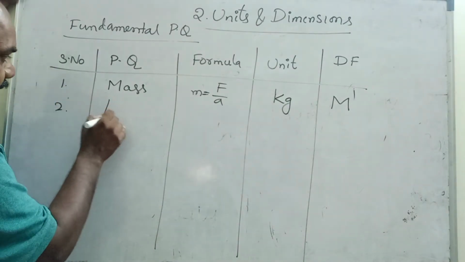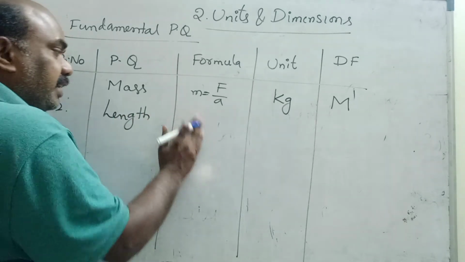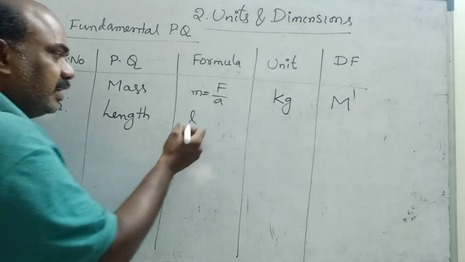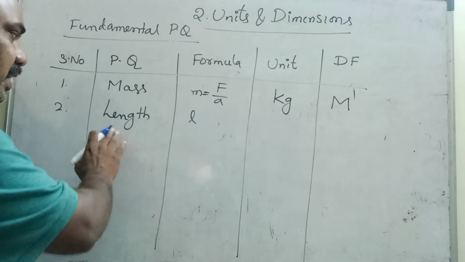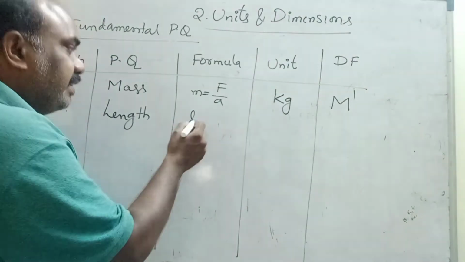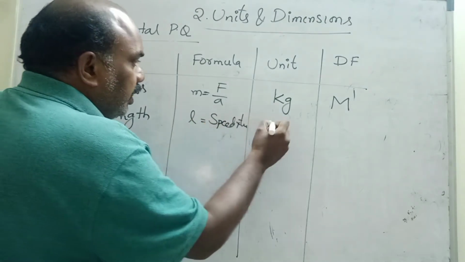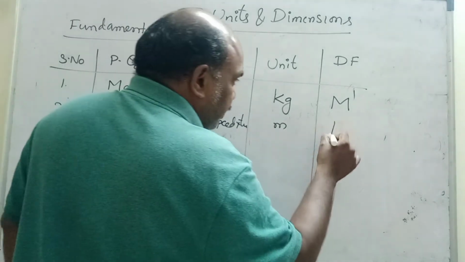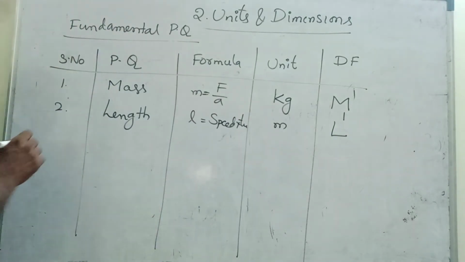Next, length. Length is denoted by L. Length is also called distance. Length is nothing but distance, from here to there. Distance is equal to speed into time. Unit is meter, length unit is meter, and length is denoted by capital L, first letter, power 1. This is the dimensional formula of length.